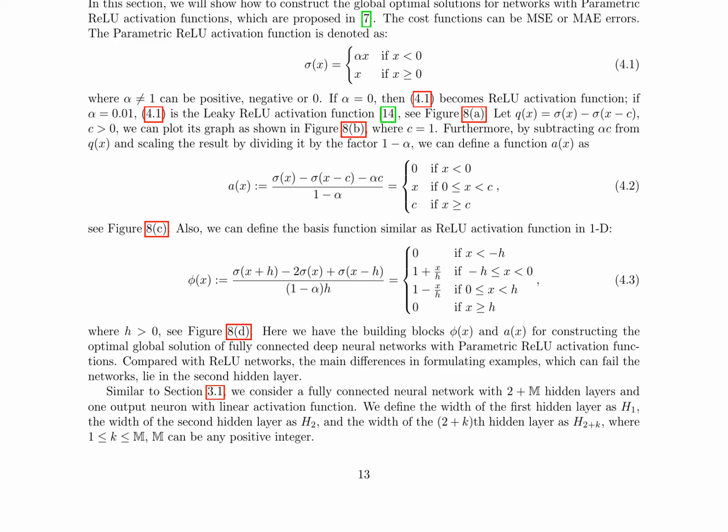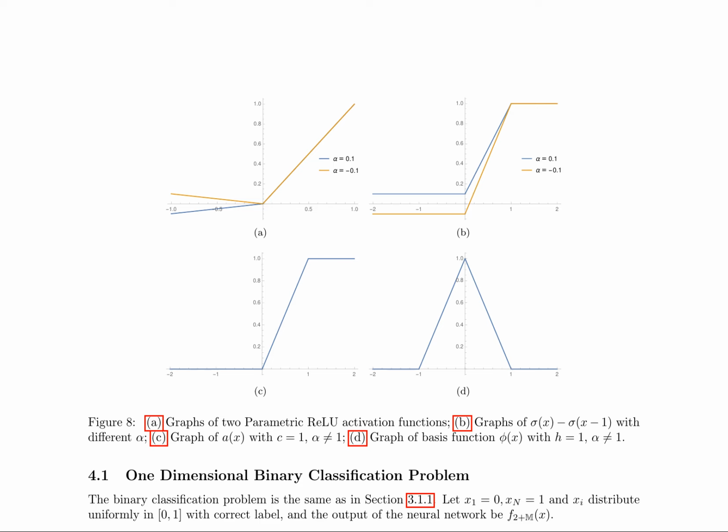The authors then introduce parametric ReLU activation functions, which are a generalization of the standard ReLU activation function. They define the basis function phi x and the function a x using the parametric ReLU activation function. These functions are used to construct the global optimal solution for fully connected deep neural networks with parametric ReLU activation functions. The authors also discuss the construction of networks with parametric ReLU activation functions, including the definition of the basis function phi x and the function a x. They show how to build the optimal global solution for fully connected deep neural networks using these functions.